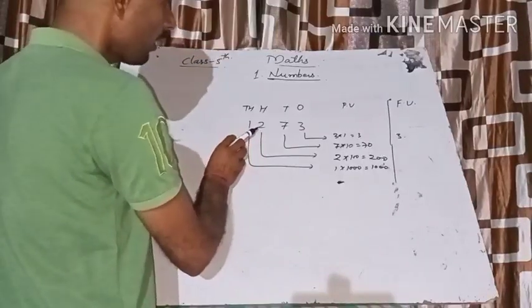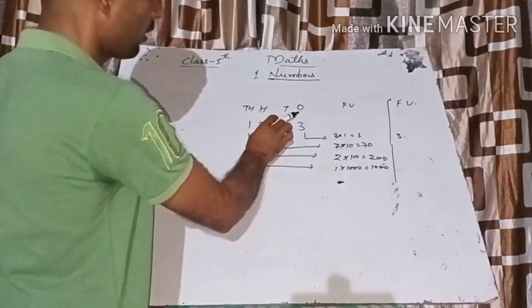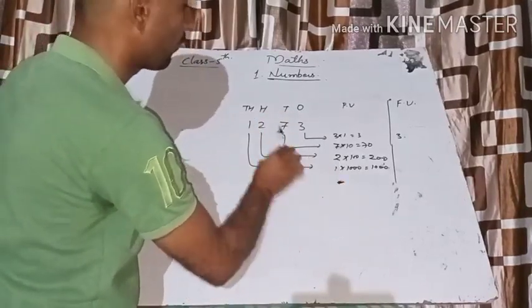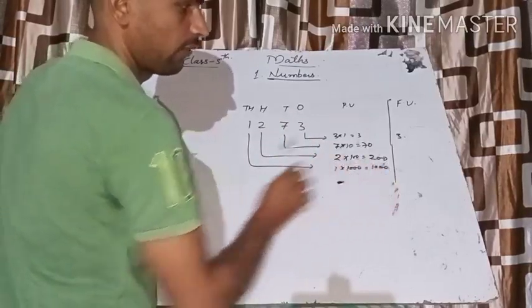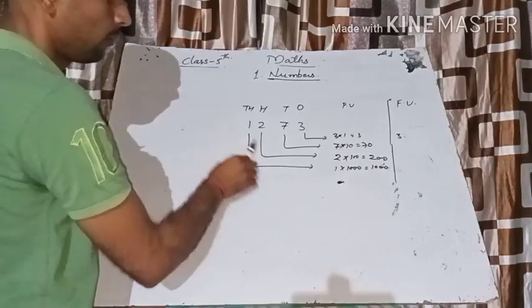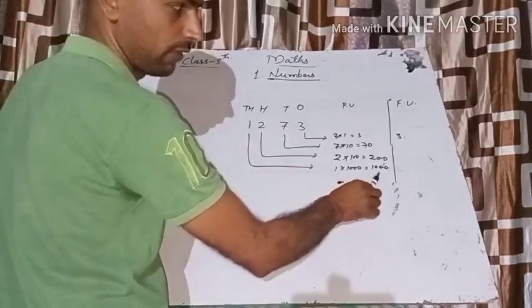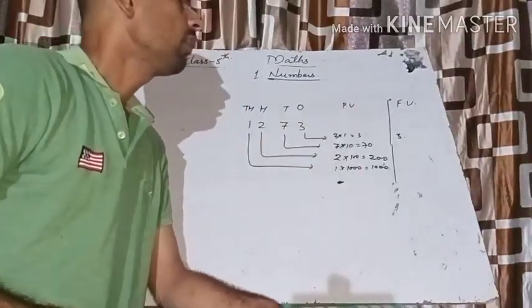And what is the place value of 2? Ones, tens, hundreds. The digit is 2 and the position is hundreds, so the product of 2 into 100 becomes 200. What is the place value of 1? The 1 lies on the 1000 place, so the product of 1 and 1000 becomes 1000. Now, what will be the face value?